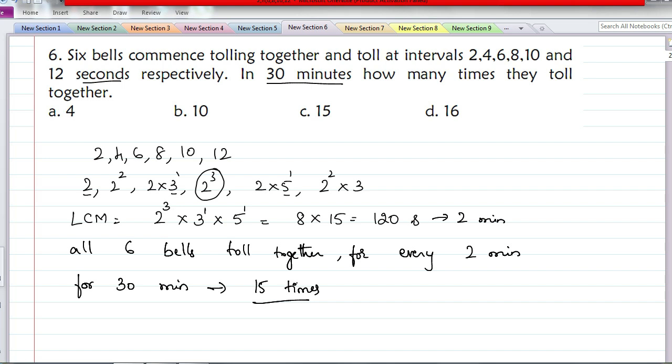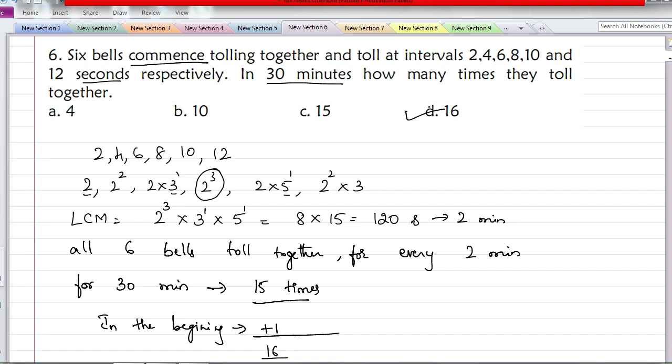Now 15 is one of the options, but is that the answer? No, because the 6 bells commence tolling together. So at the beginning, that is at 0 seconds, all the 6 bells have rung once. Then every 2 minutes the bells keep tolling together. So in 30 minutes, 15 times the bells toll together, and in the beginning, at the time of commencement, once it is rung. So the answer is option D, 16.